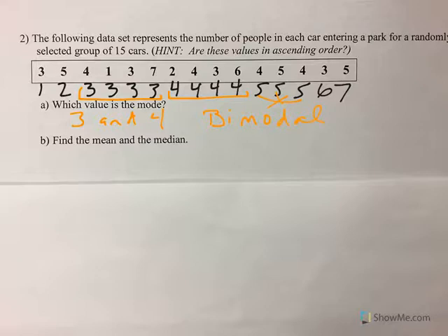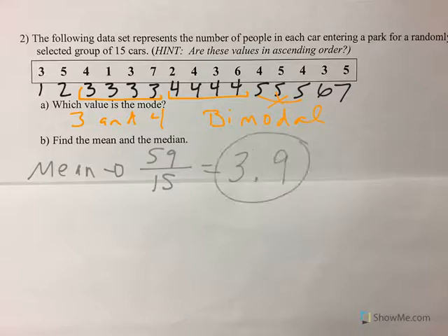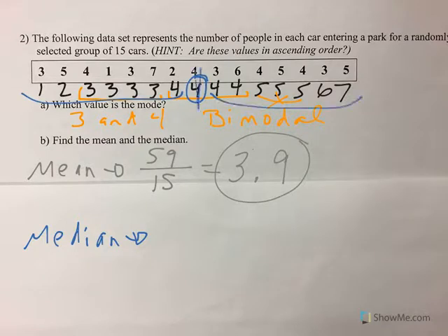The mean, again, we add them all up. When I'm finding the mean, if I add everything together, I get 59. I divide it by 15 numbers, and I get a mean of 3.9. The median is the middle number when they're in order least to greatest. So if I work my way to the middle, there are 7 numbers on this side, there are 7 numbers on this side. So that 4 all by itself is the median.